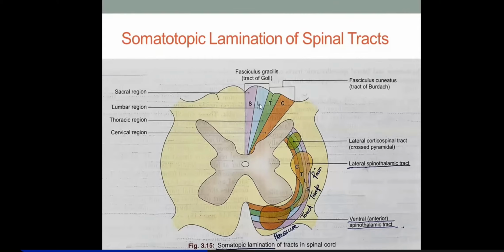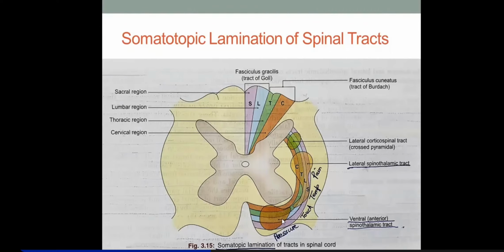In the dorsal column, there is also somatotopic lamination. The fibers ascending from the lower segments will be placed more medially, and the fibers ascending from the upper segments will be placed laterally. So in the dorsal column, you can say the cephalic end is lateral and the caudal end is medial. Representation of the body parts is such that the head end is lateral and the caudal end is medial. In the spinothalamic tract, the head end is medial and the foot end, or caudal end, is lateral.